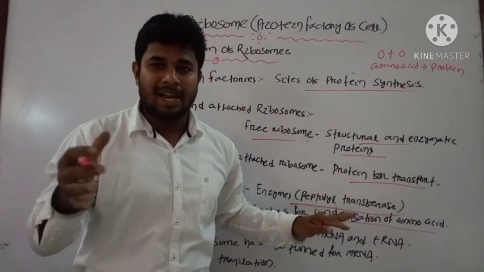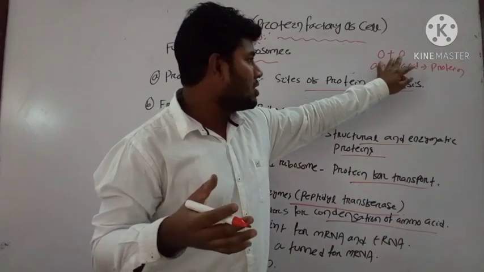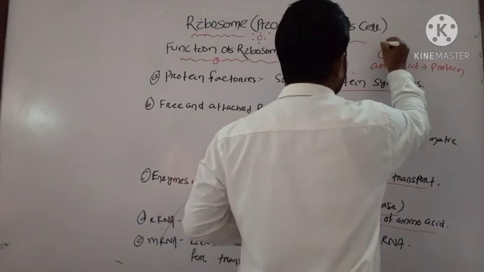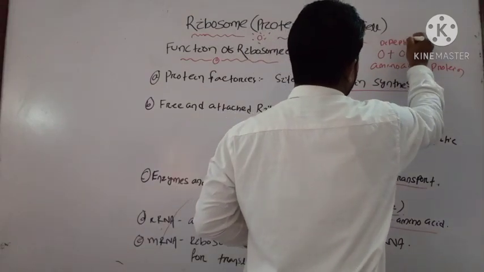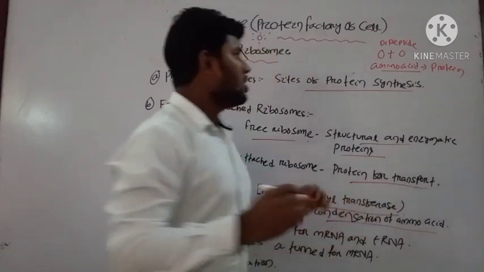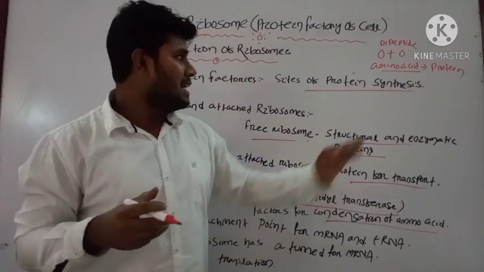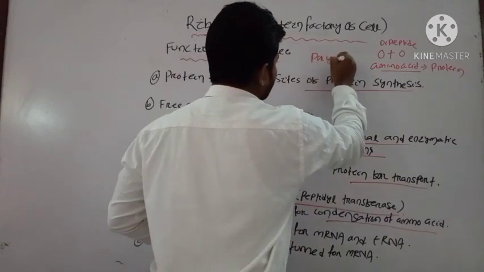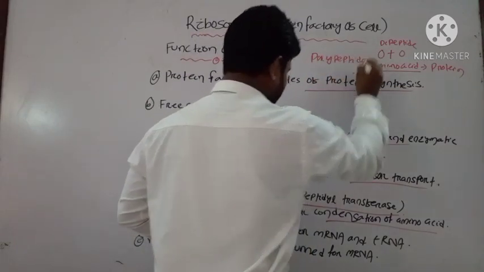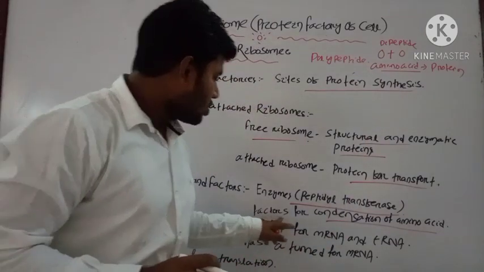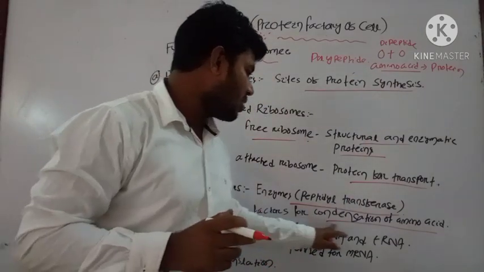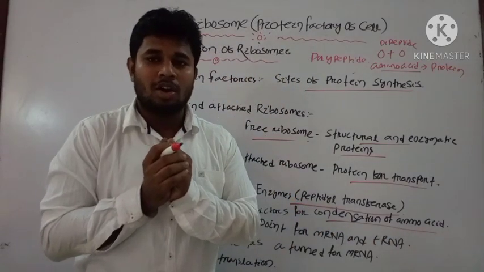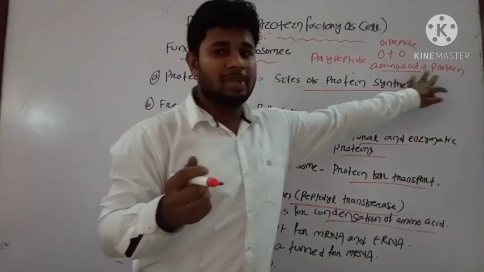How? By using the mRNA structure. The mRNA will join two amino acids. If two amino acids are joined, then this is known as your dipeptide. And in case of a protein structure, you have several amino acids joined together. Then that structure is known as your polypeptide. That's why it is written that the enzymes of ribosomes are involved in the condensation of amino acids. Condensation means the union of two amino acids to form the protein.